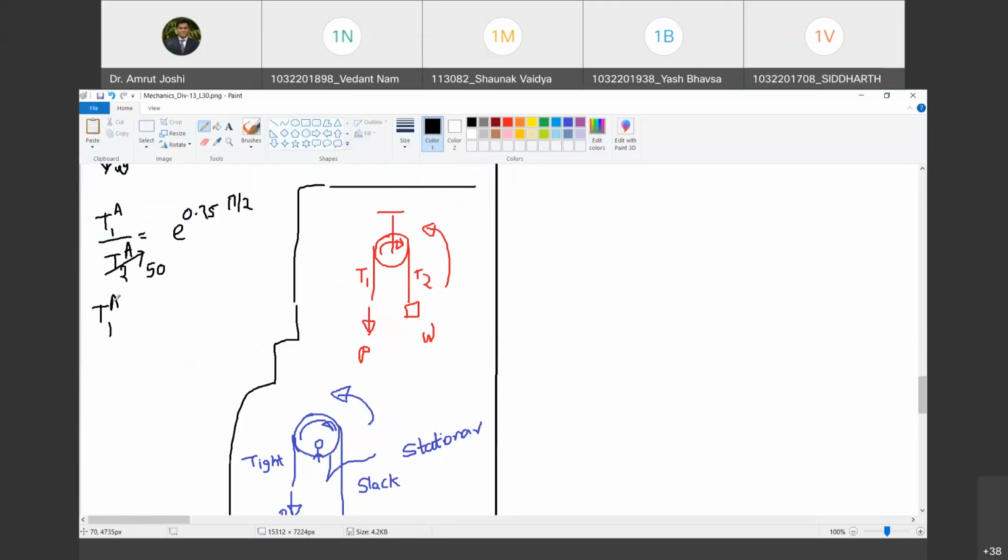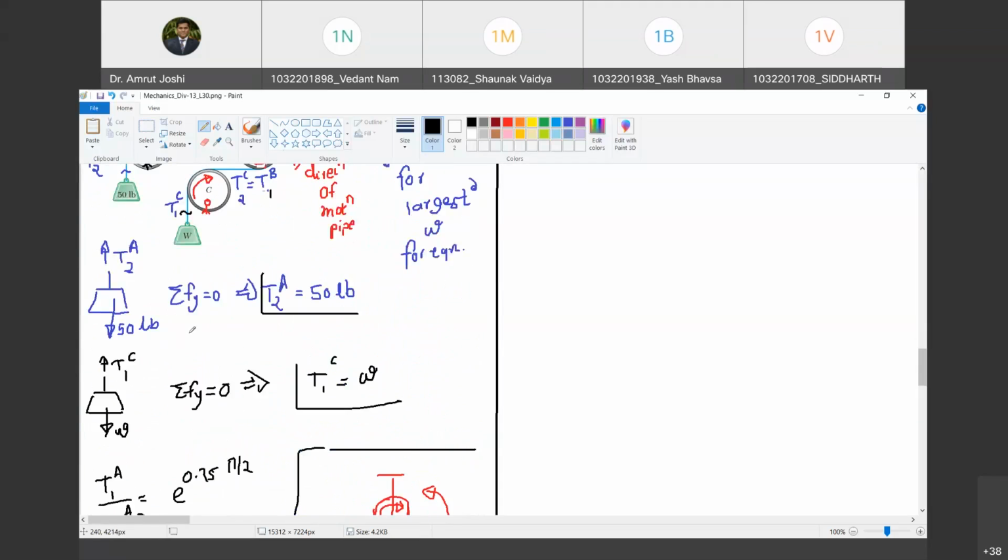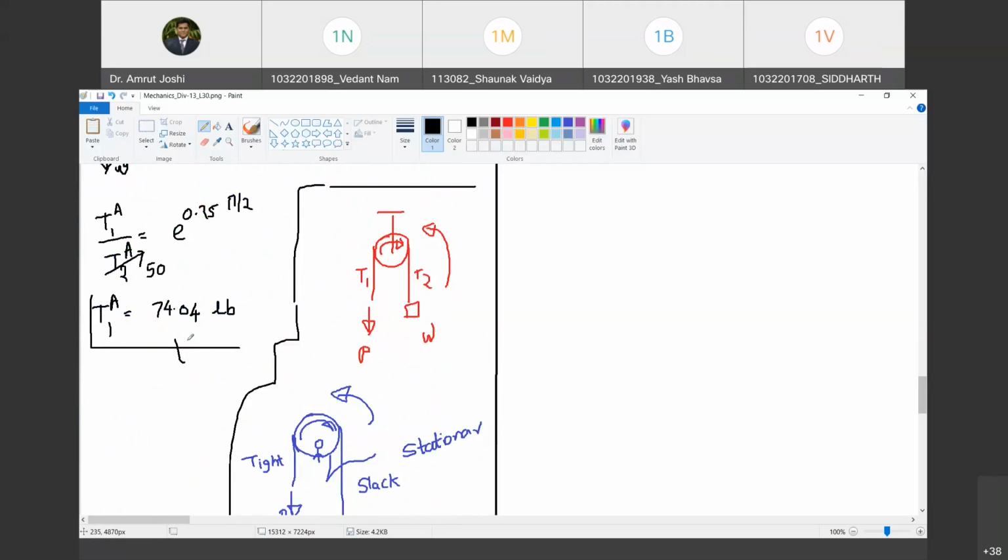It will be greater than 50. So it's 74.04 pounds. Now we will apply the equation to pipe B, but this 74.04 is also equal to T2B. Do you agree with me? So T1B upon T2B.